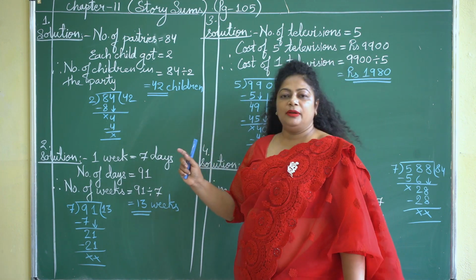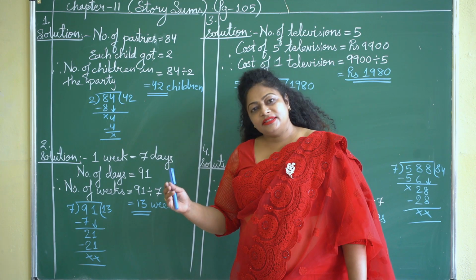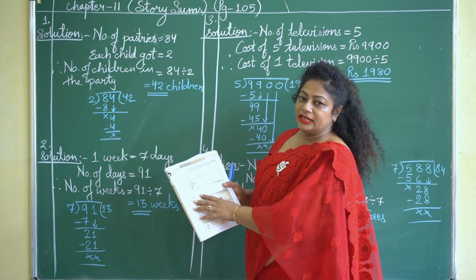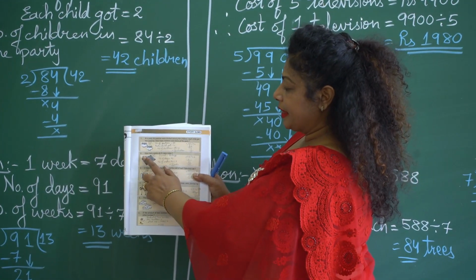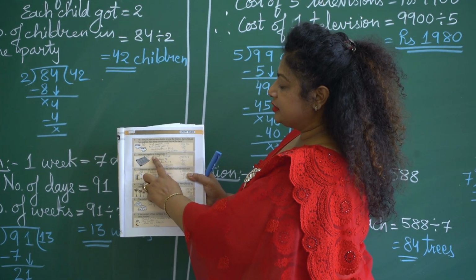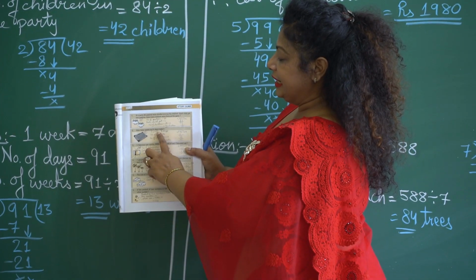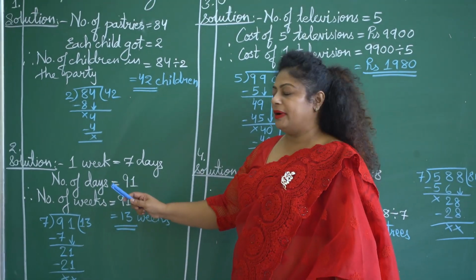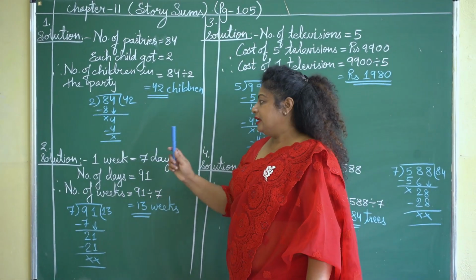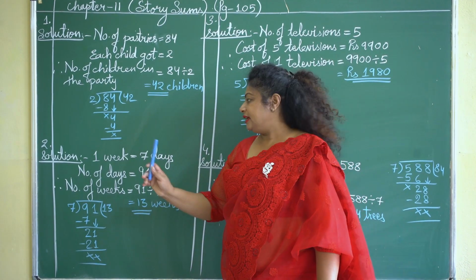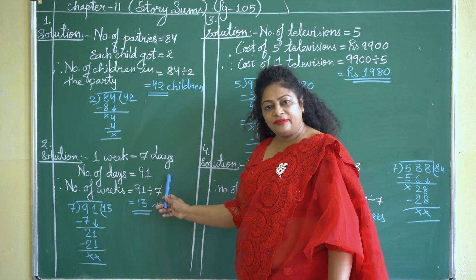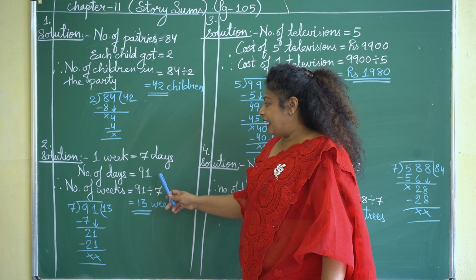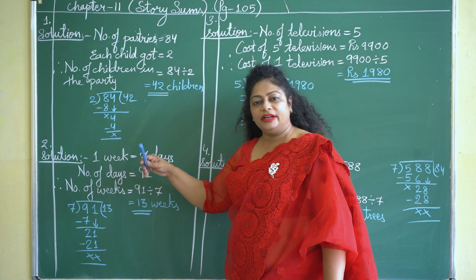Okay children, now I will be reading before you the second question. Second question is, how many weeks do 91 days make? Okay, let us see the solution part of the second question. Children, you all know that in 1 week there are 7 days and 91 days are already given in the book.